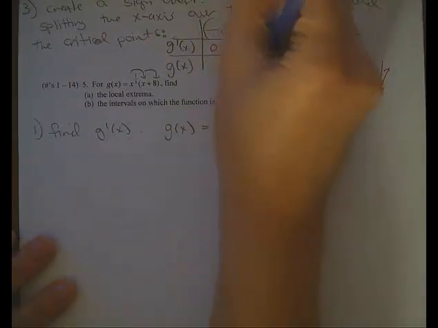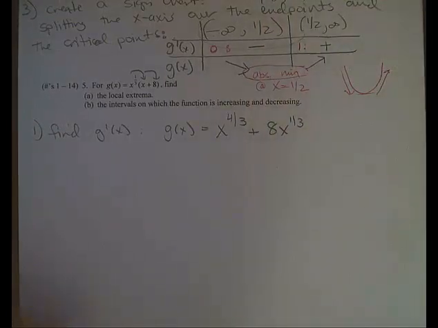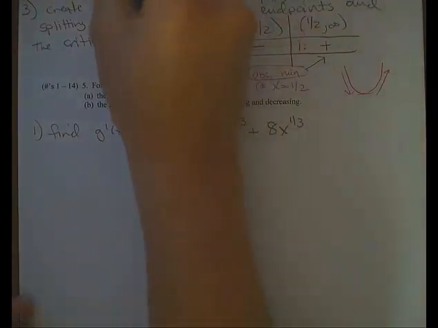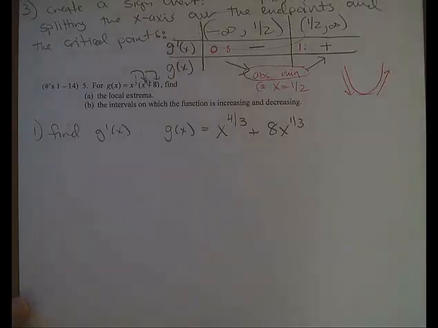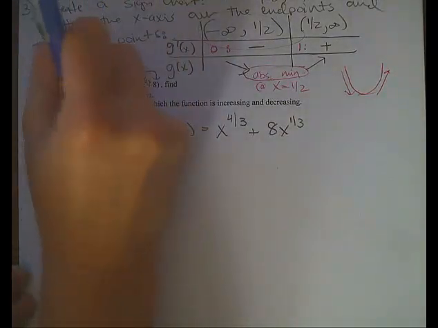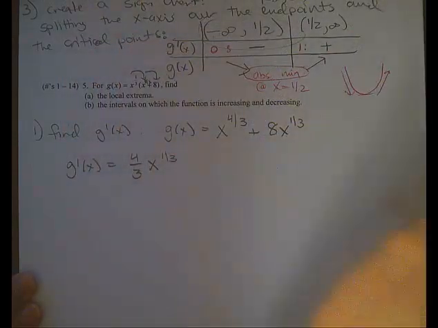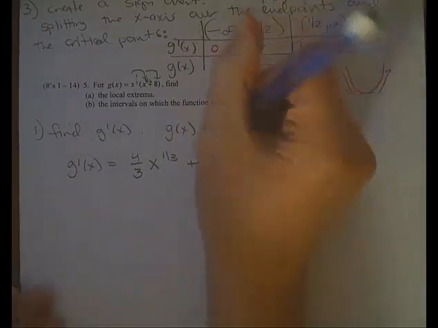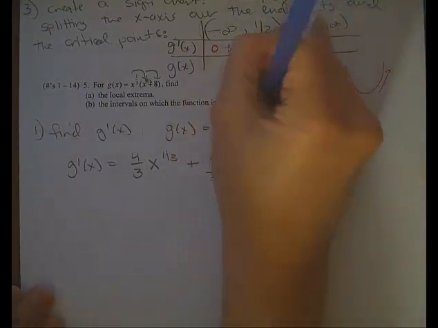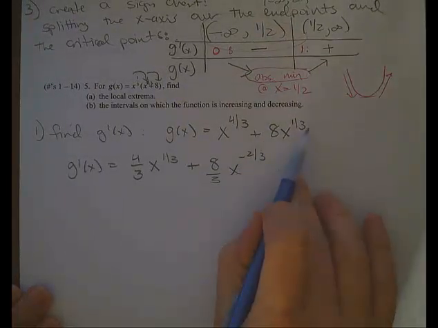So this is going to become x to the 4/3 plus 8x to the 1/3, because here you could think of this as x to the 3/3, and when you're multiplying bases, you add the powers. And then my derivative would be 4/3 x to the 1/3 plus 8/3 x to the negative 2/3, because I multiply the 1/3 to the 8 and then subtract 1 from it.